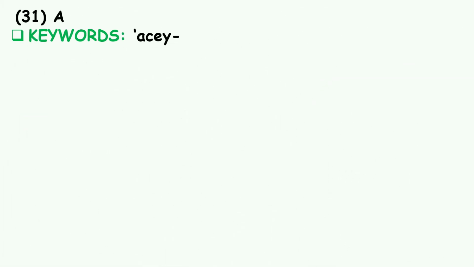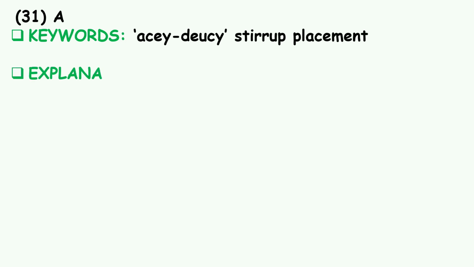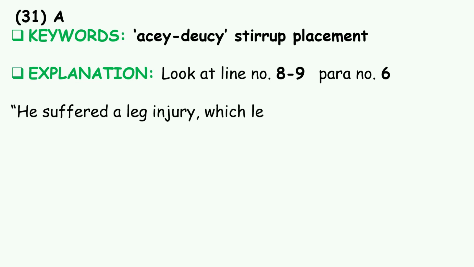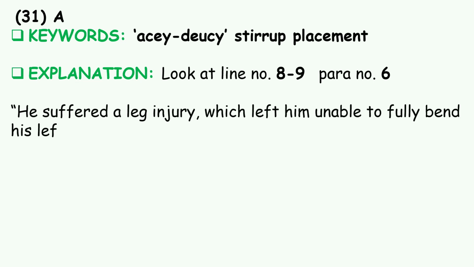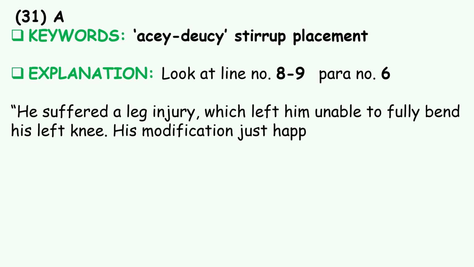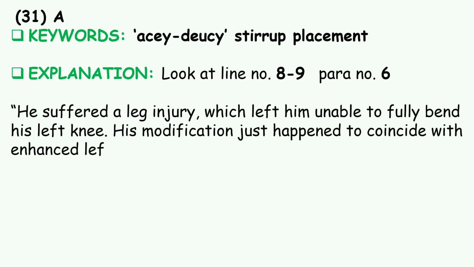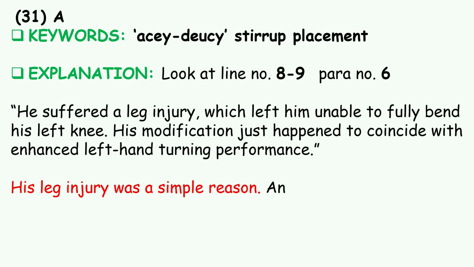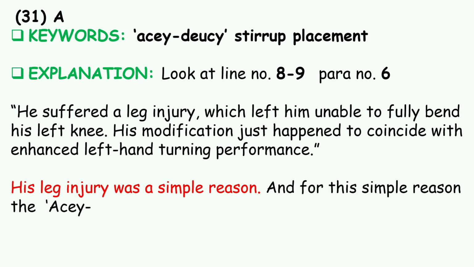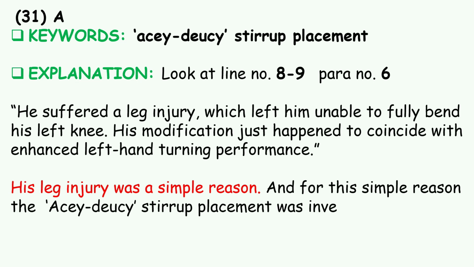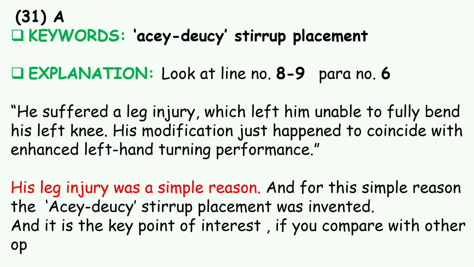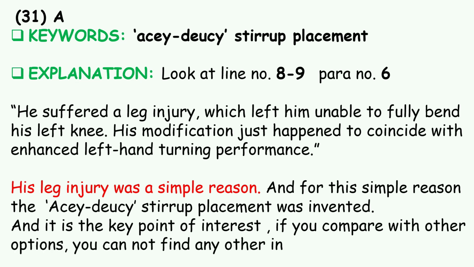And question 31, the answer is A. Keywords: AC/DC, stirrup placement. Explanation: look at lines 8 to 9 of paragraph 6. He suffered a leg injury, which left him unable to fully bend his left knee. His modification just happened to coincide with enhanced left-hand turning performance. His leg injury was a simple reason, and for this simple reason, the AC/DC stirrup placement was invented, and it is a key point of interest. If you compare with the options, you cannot find any other interesting point.